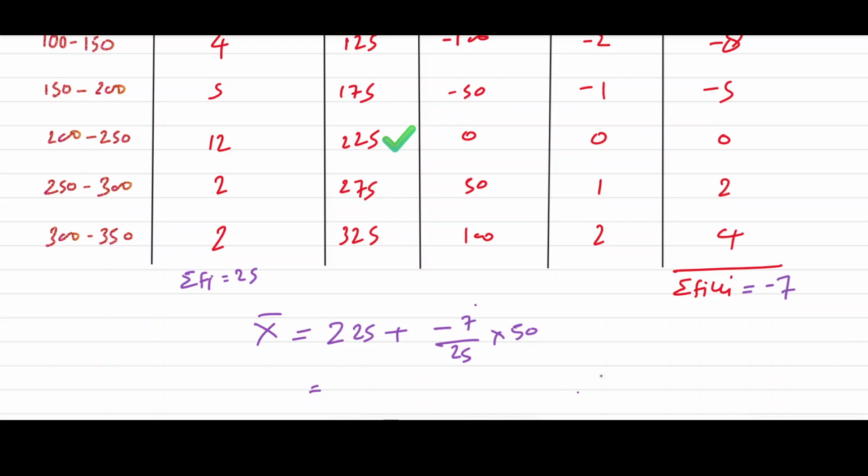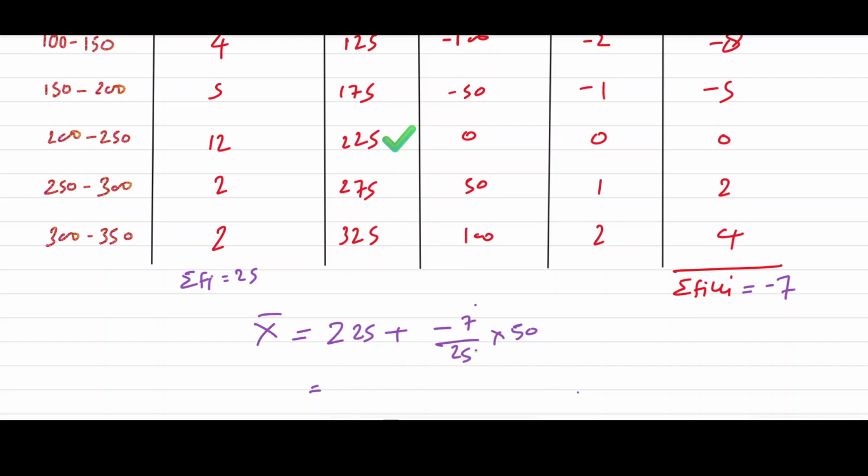Now here we made a mistake. It will be minus 7, because 4 plus 6 is... and 6 minus 5 is 1, minus 8 plus 1, that will be minus 7. So here we have written this.